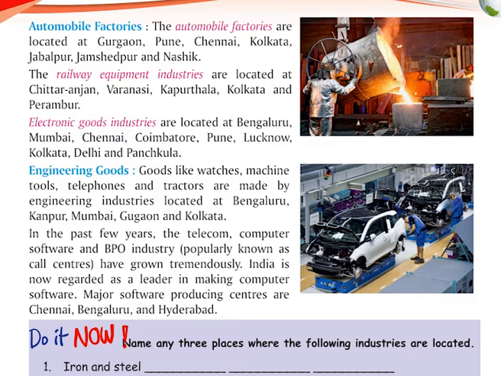Engineering goods. Goods like watches, machine tools, telephones, and tractors are made by engineering industries located at Bangalore, Kanpur, Mumbai, Gurgaon, and Kolkata. In the past few years, the telecom, computer software, and BPO industry, popularly known as call centers, have grown tremendously. India is now regarded as a leader in making computer software. Major software producing centers are Chennai, Bangalore, and Hyderabad.